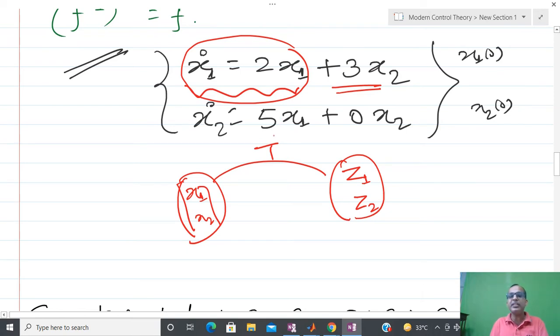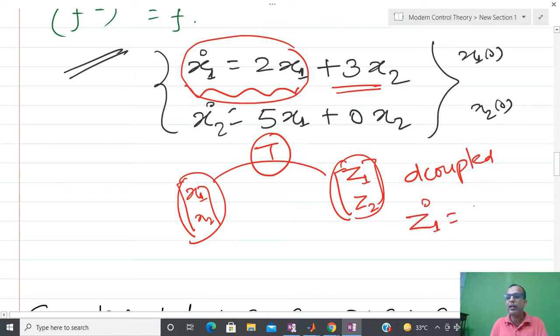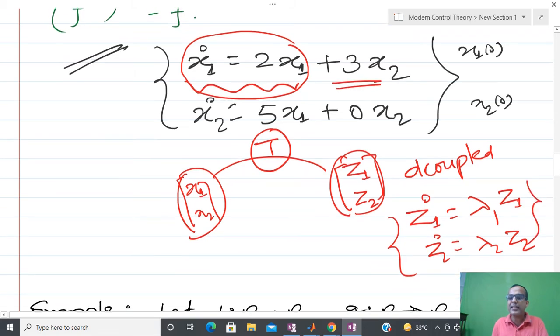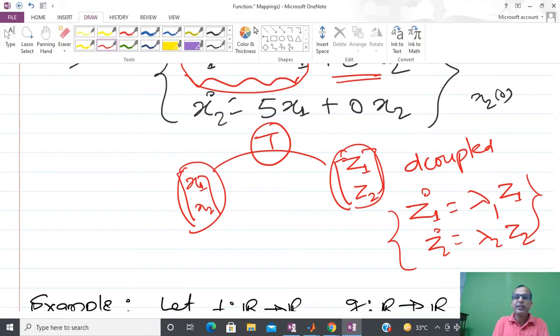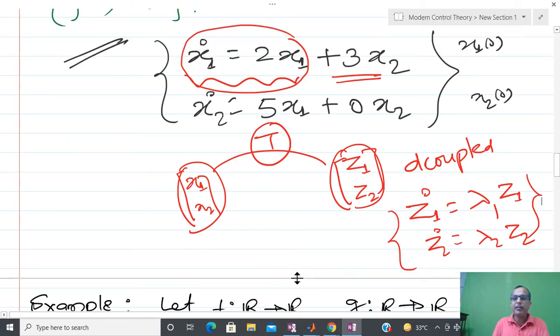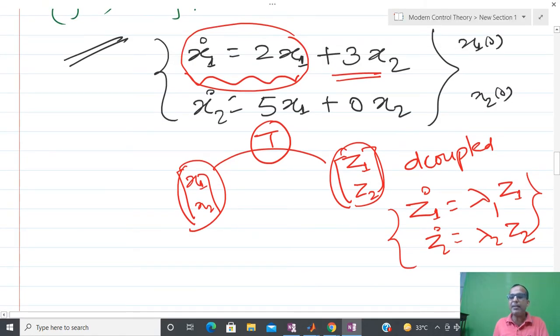But in some way, using some kind of transformation, suppose we are able to find another coordinate frame, z1 and z2, where both equations are decoupled. Decoupled means I am going to guarantee that z1 dot is something like lambda 1 z1 and z2 dot equals lambda 2 z2. So this kind of transformation I am going to search for, such that my solution process becomes a little bit easy. Why do I say a little bit easy?